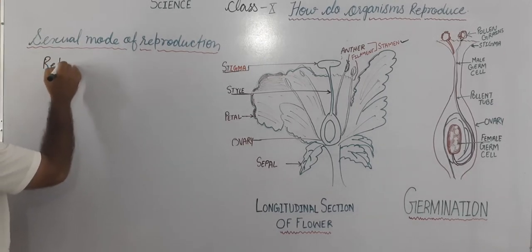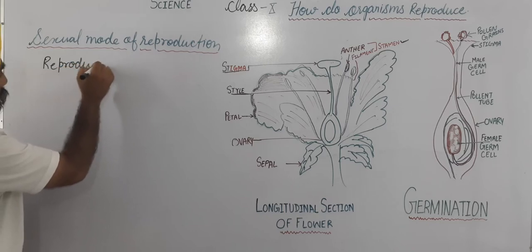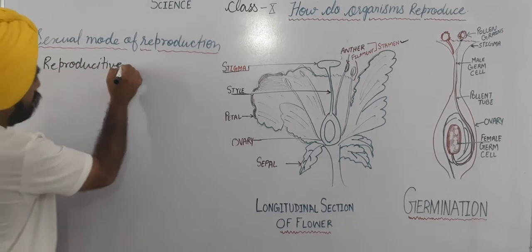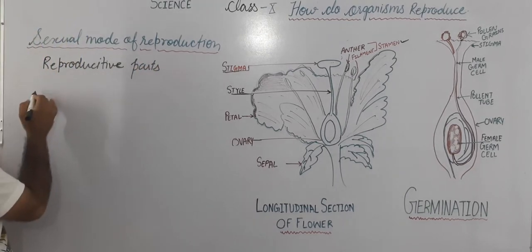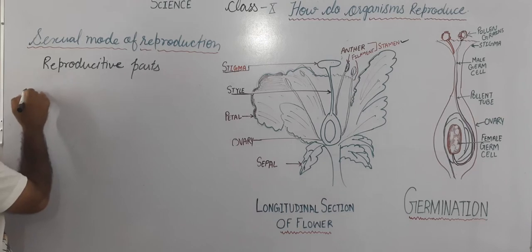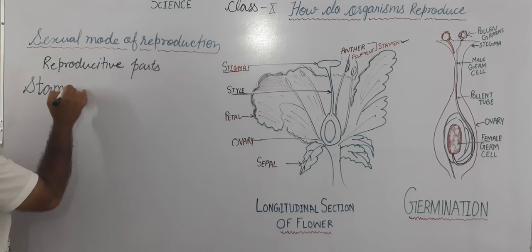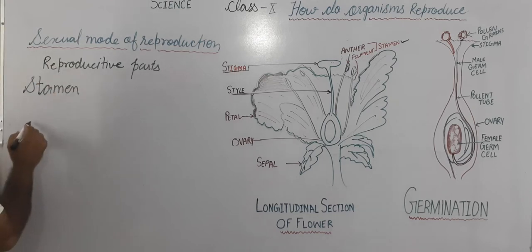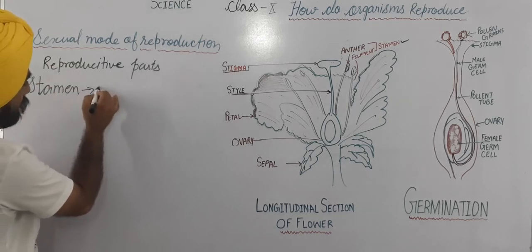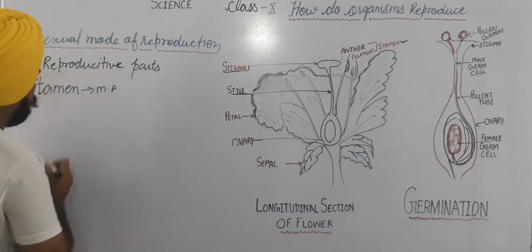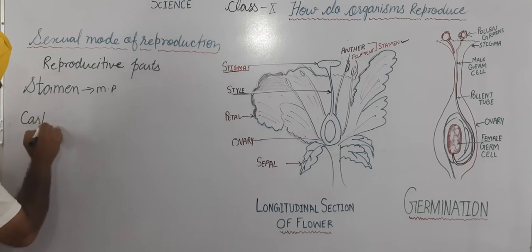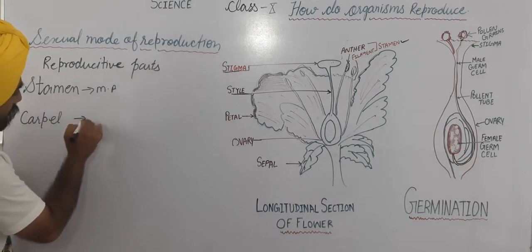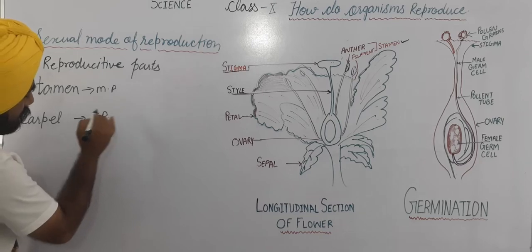The reproductive parts in a flower: first is the stamen, and this is the male reproductive part. The second is the carpel, which is the female reproductive part in a flower.